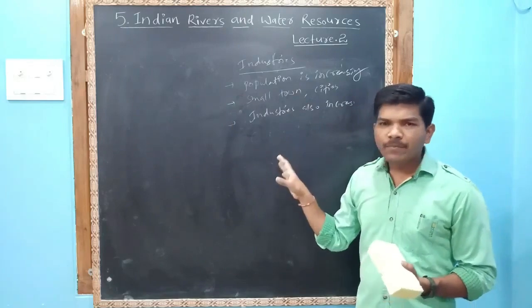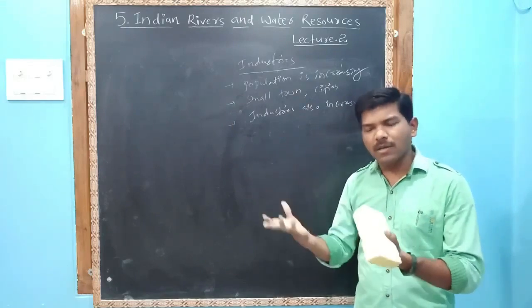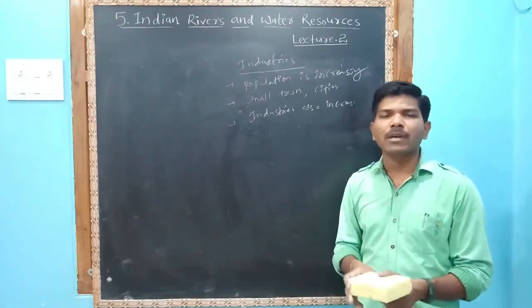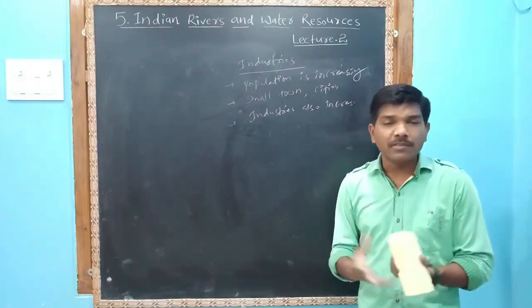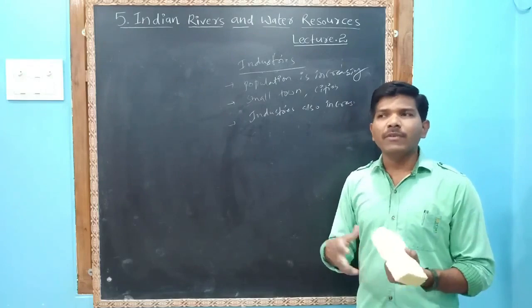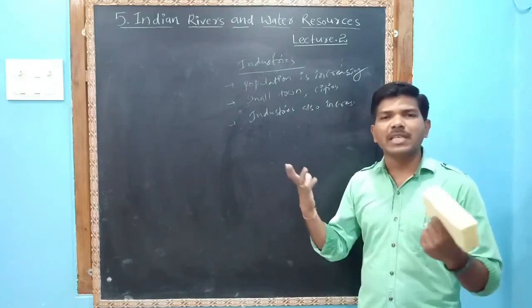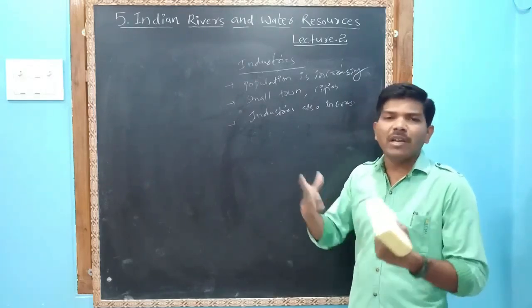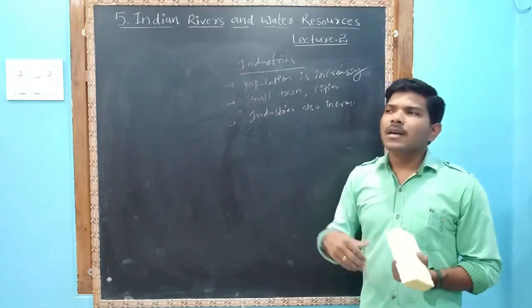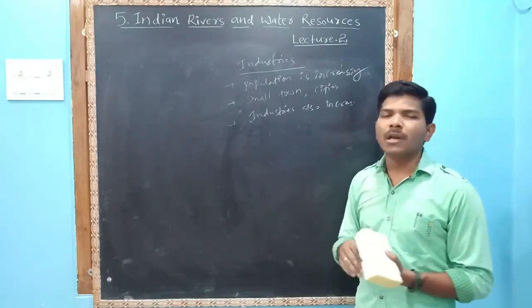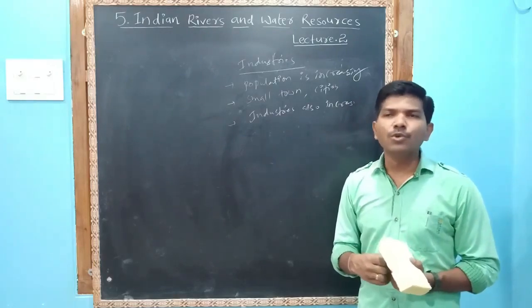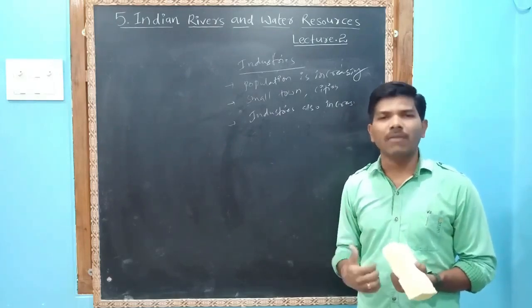In the beginning, for example, any company, I don't want to name the company, provided employment, which is very good. Whenever we got employment, our living standard changed and we lived in a comfortable zone. But right now we feel that due to the industries, pollution has increased. Due to this pollution, we are unable to survive.